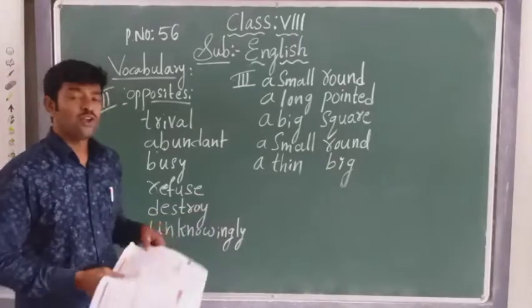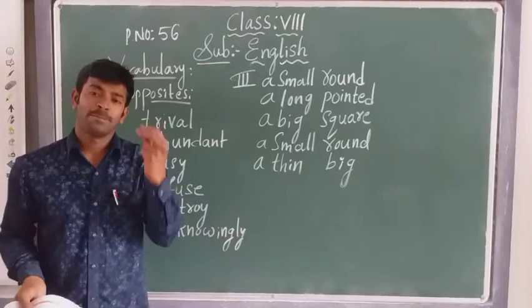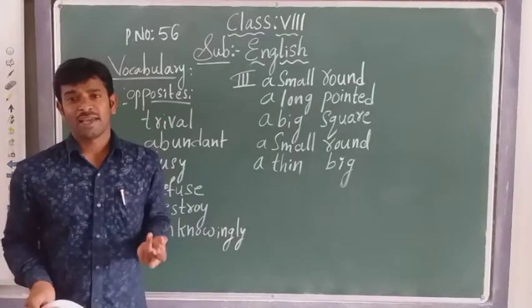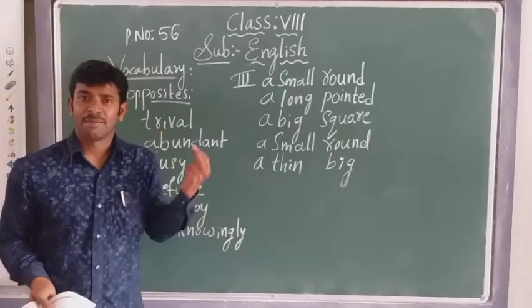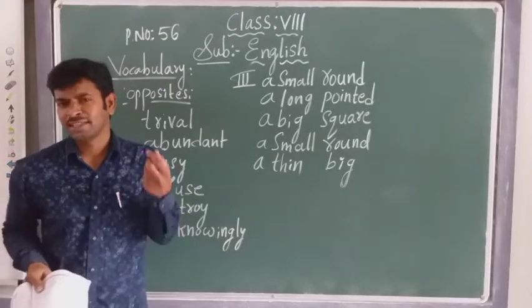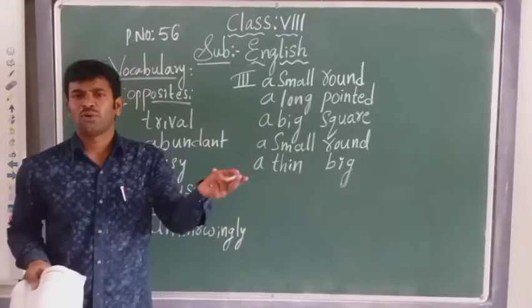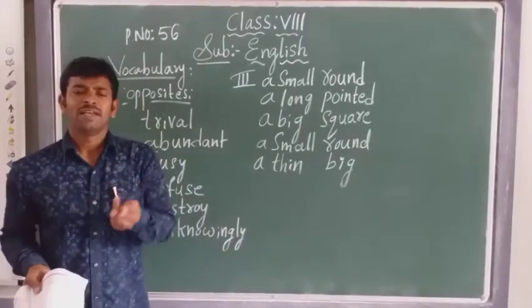Now, sixth one is knowingly. Some elders are making mistakes knowingly. For example, somebody on the road will be smoking.